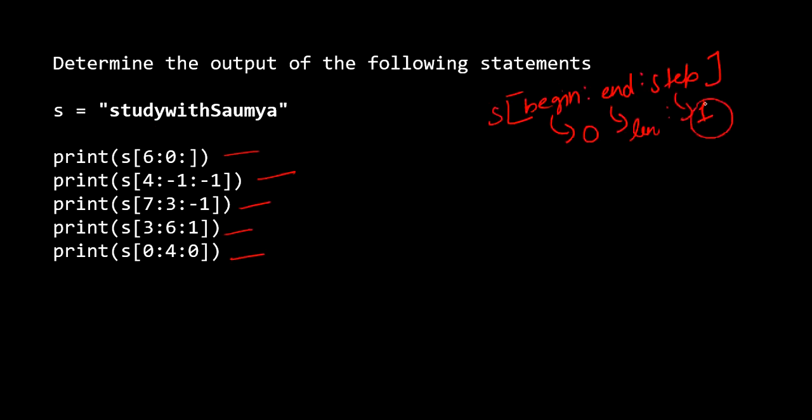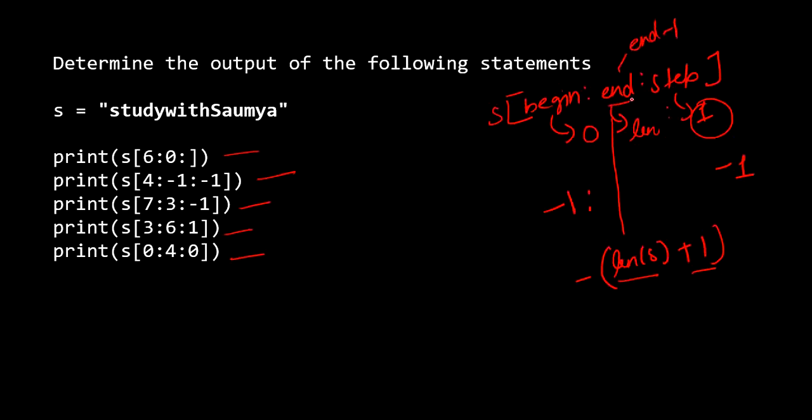This is when a step is positive, right? In the case the step is negative, what is the default type of begin? It is going to be minus 1, and end is going to be minus length of s plus 1. And if the step is positive, we will consider the index up to end minus 1 only. So whatever end index is mentioned here won't be included in the substring sequence that we get from this